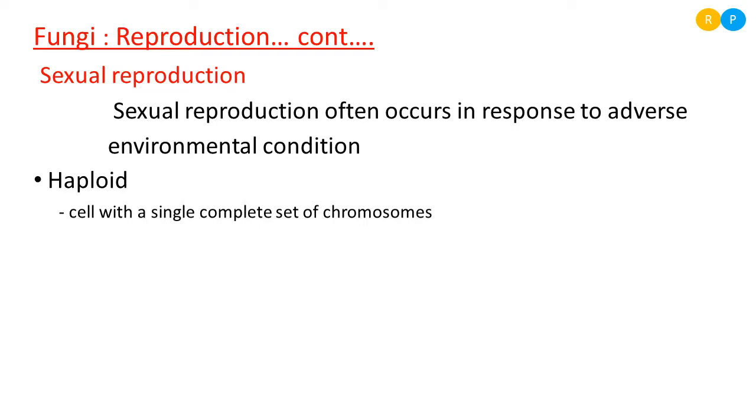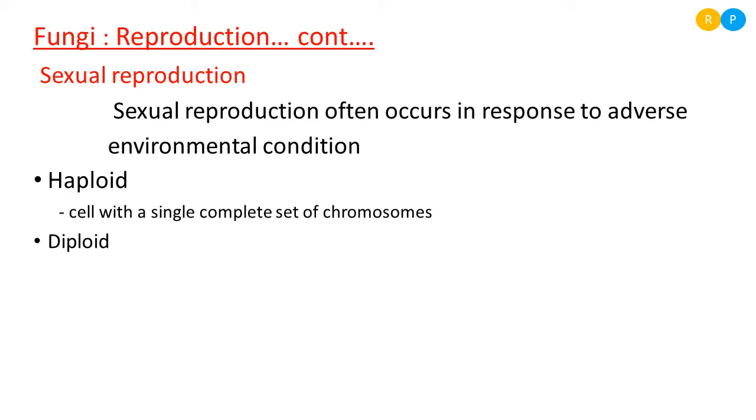Clear, right? So that gamete is haploid in nature. All other body cells in our body are diploid in nature. So when a cell consists of only one set of chromosomes, that kind of cell is called a haploid cell. This is a very important terminology you should remember.